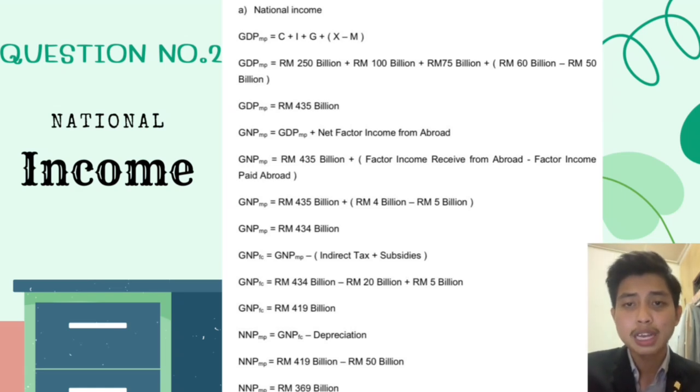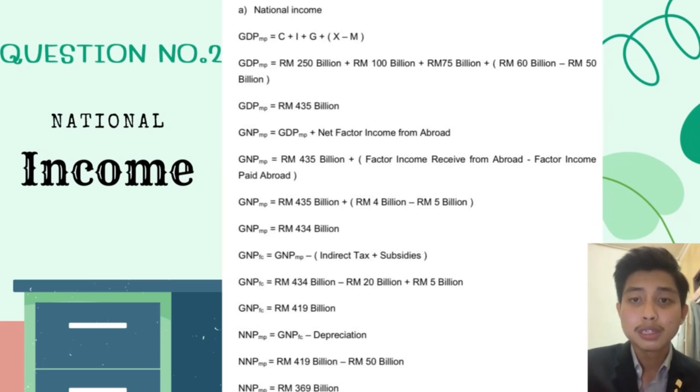And then we can see the formula for NNPMP. NNPMP equals GNPFC minus depreciation. The calculation is NNPMP equals 490 billion minus 50 billion. And then we get the answer for the NNPMP, which is 369 billion.